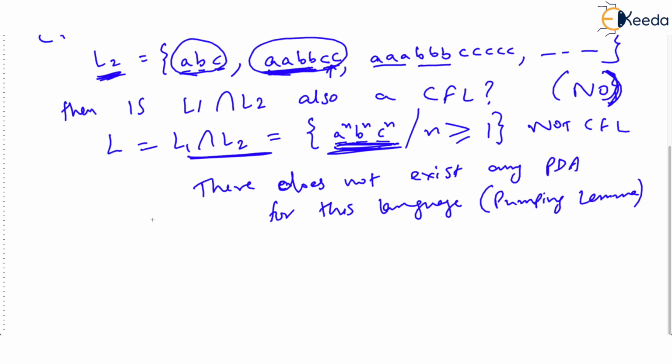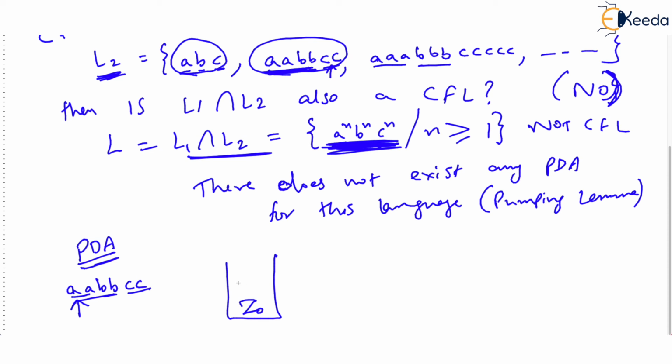Just see, the PDA that we have learned contains a stack initially containing Z0. Correct? And our plan is, if we want to design a PDA for such strings, let's take a string AABBCC. We know that A must match B and both of them must match C. Our plan is, for every A we will push X. For this A also we will push X.